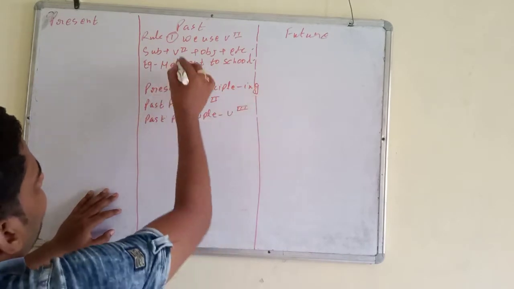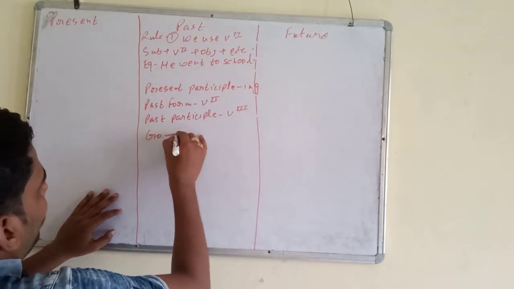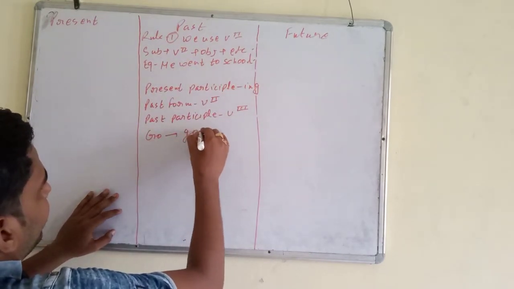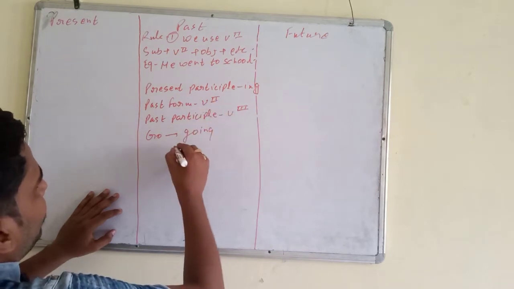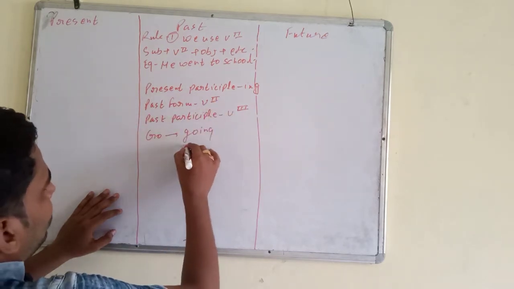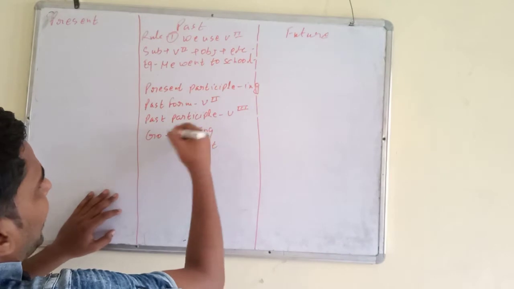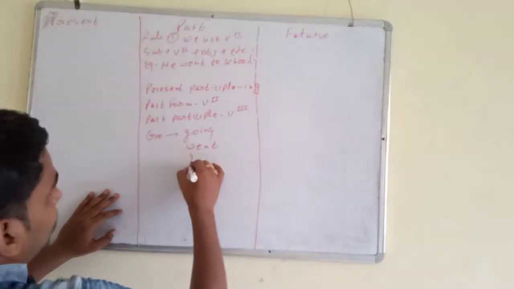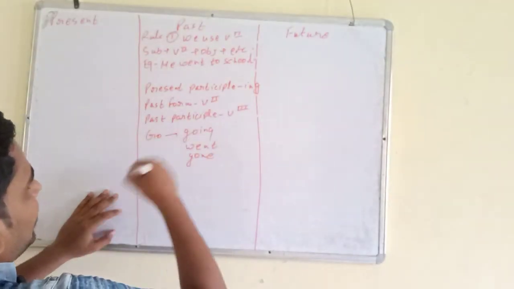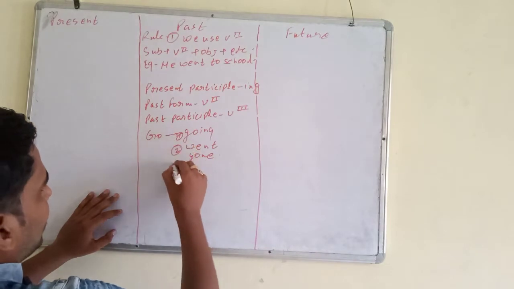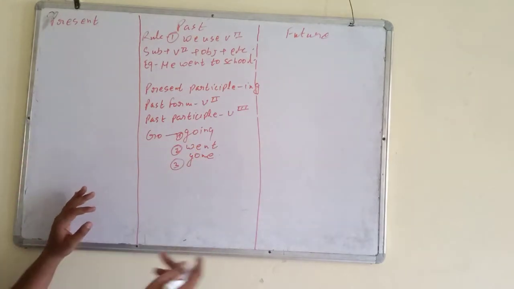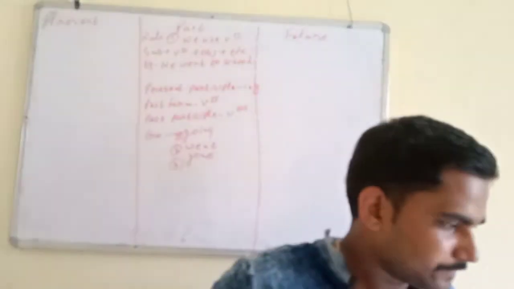For example, what is the present participle form of go? Going. What is the second form, or past form, of go? Went. What is the past participle form of go? Gone. Remember. Okay, according to sequence I have told you. Okay, remember these things. So this is the thing.